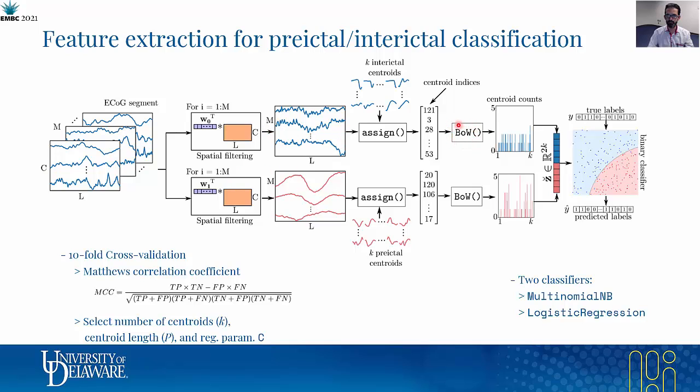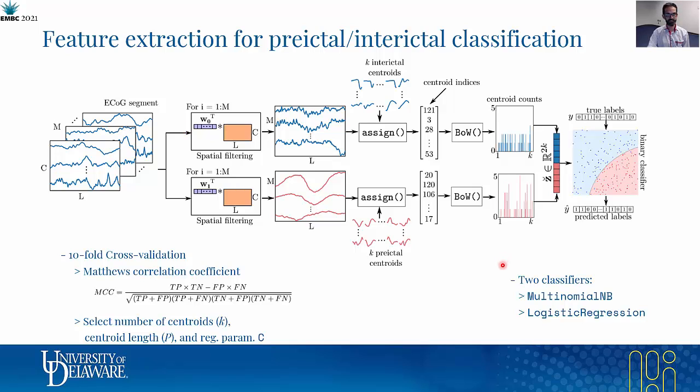After that, we use a backwards approach to count the number of times that each centroid occurs in the data. We then concatenate the centroid counts from each codebook into a single feature vector. We then use the feature vectors and the true labels in the training set to train a classifier that will predict the class of a test ECoG segment as either preictal or interictal.